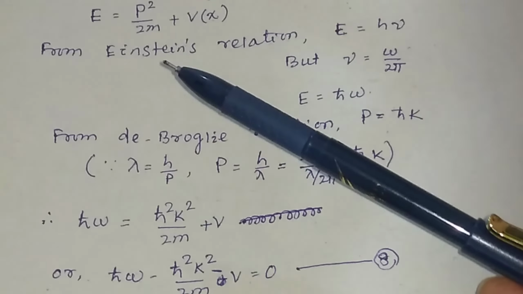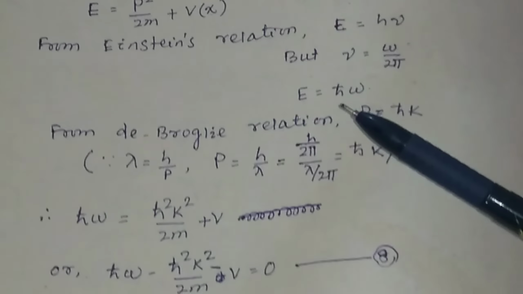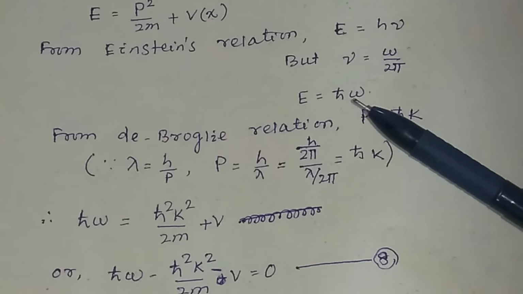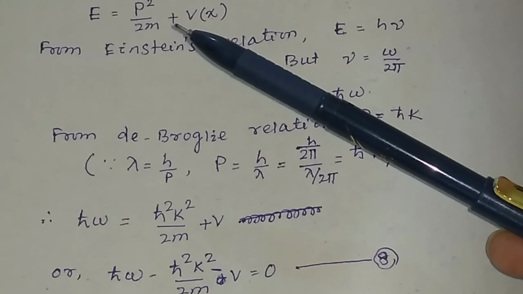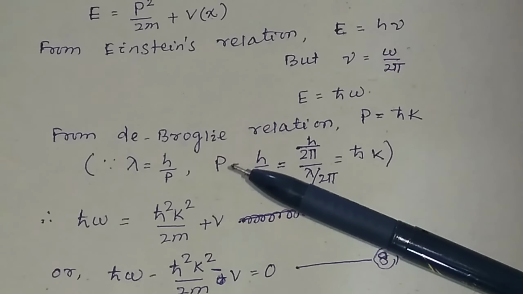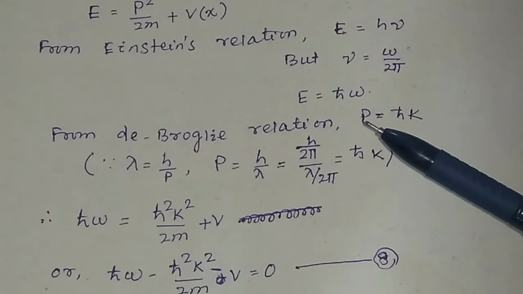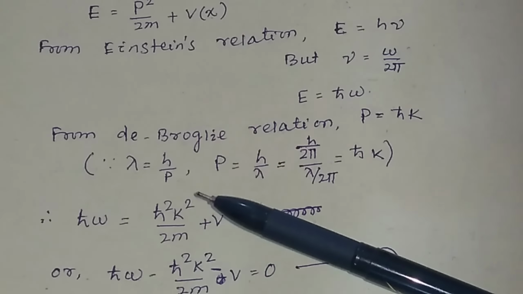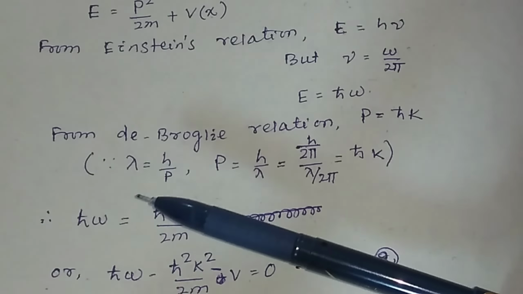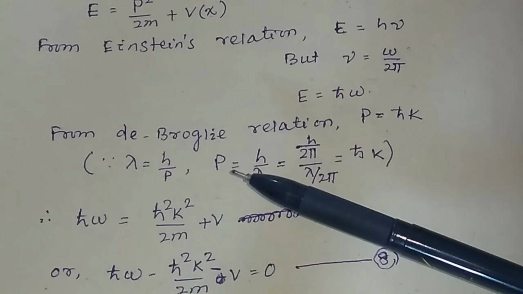So for the energy on the left hand side, you may write E equal to how much? ħω. Now let us see what p squared divided by twice m will be. So what will be p? That is the momentum. From the de Broglie relation we know momentum p is equal to ħk, isn't it? Because from the de Broglie relation we know lambda is equal to h by p. So p will be equal to how much?